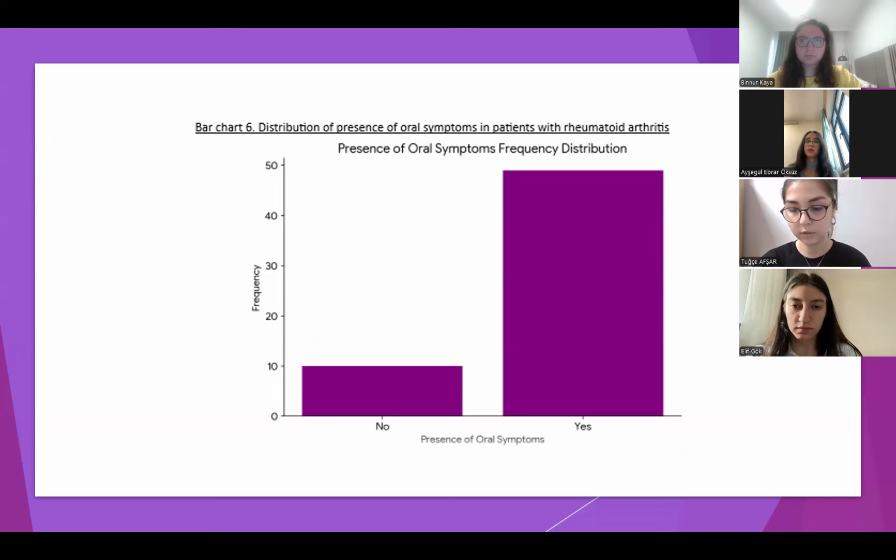And I will continue with charts 6. About 49 patients reported the presence of oral symptoms. This is the majority of the study population, indicating that oral symptoms are very common in individuals with rheumatoid arthritis. Only around 10 patients reported no oral symptoms. This shows that only a small minority of rheumatoid arthritis patients are unaffected orally. These findings emphasize the need for oral health screening and management in rheumatoid arthritis care.